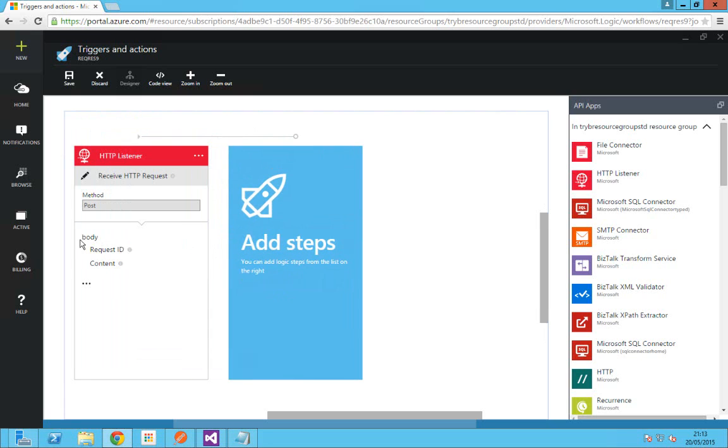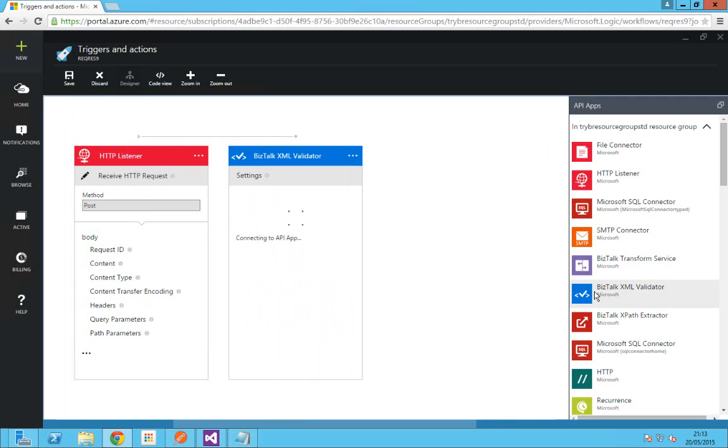Once you've done this, as you can see here, this is the output structure of this HTTP listener. So the request ID and content are the output structures which we can use in the subsequent actions of your logic app. Once I've received the message through the HTTP post, as I said, I'm going to validate the message. So click on the BizTalk XML validator API app which I've already provisioned. When you click on it, it will be loaded here.